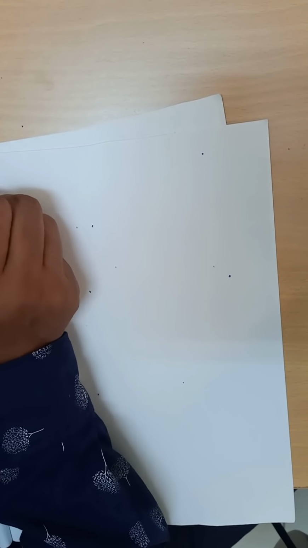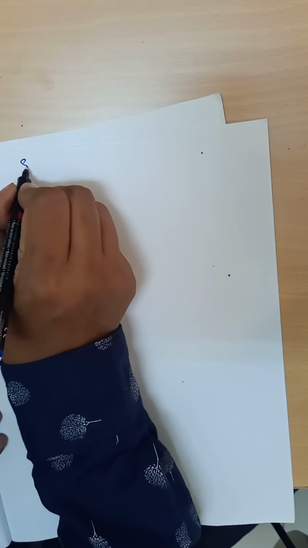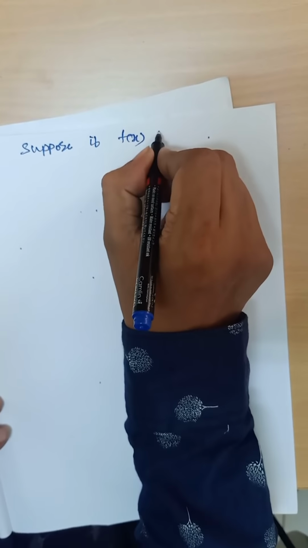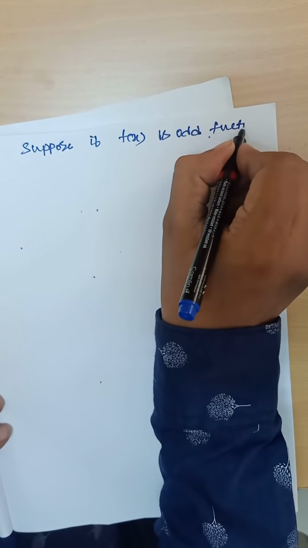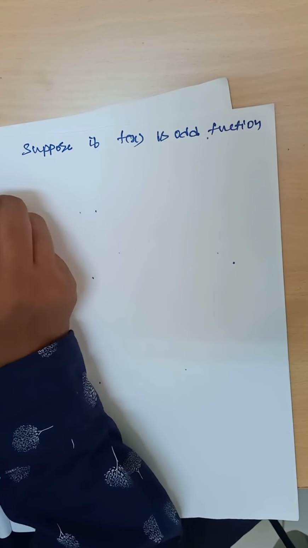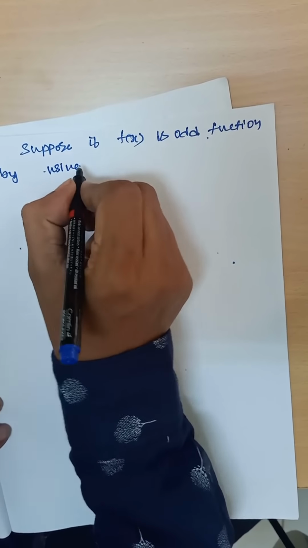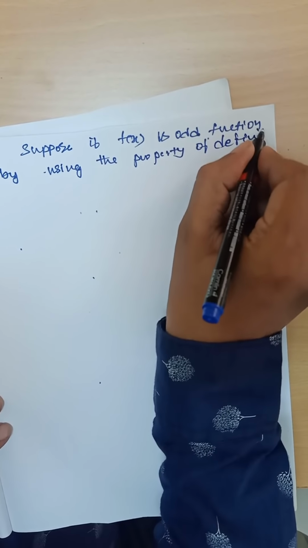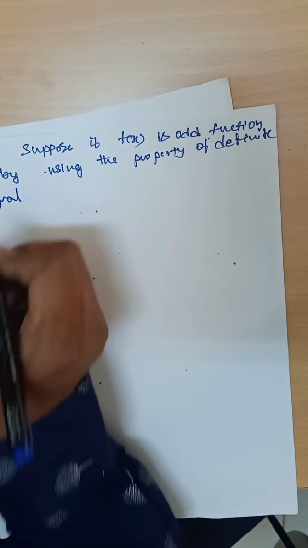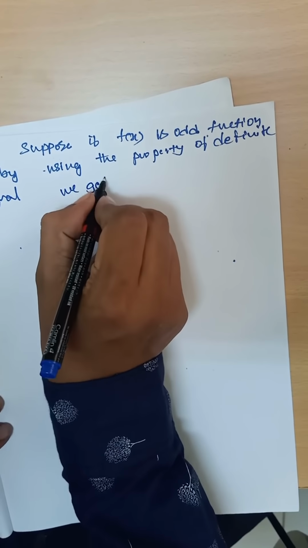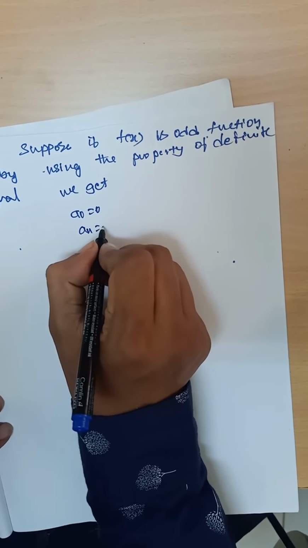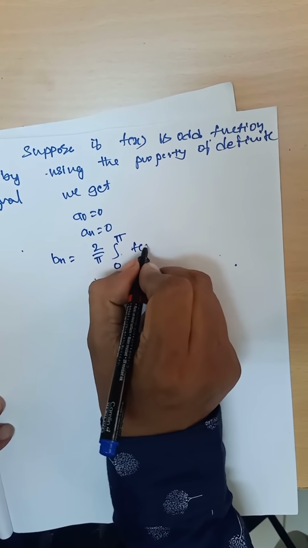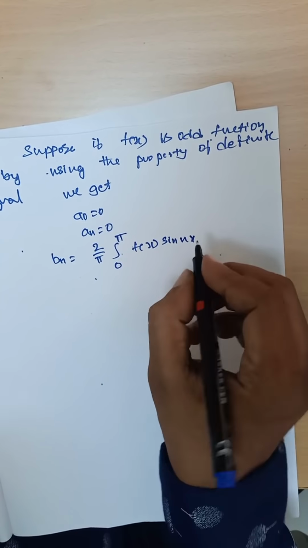Next, case number 2. Suppose f of x is an odd function, then by using the property of definite integral, we get a naught equal to 0, an is equal to 0, bn is 2 by pi times integral 0 to pi f of x into sin nx dx.